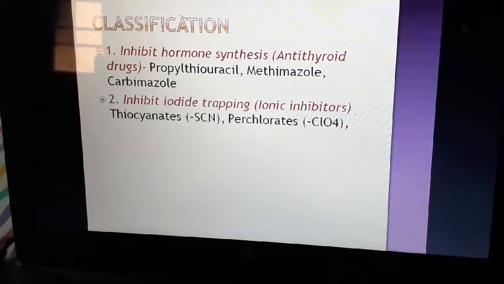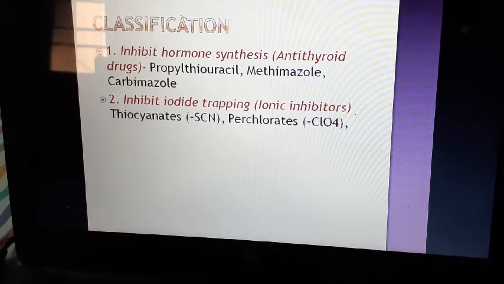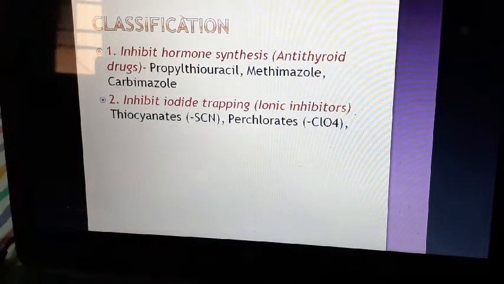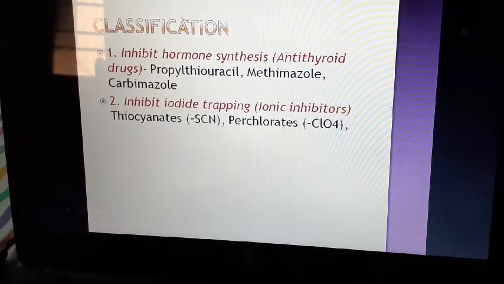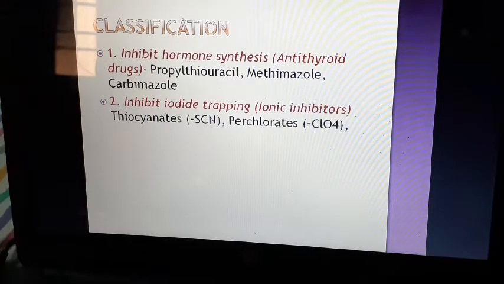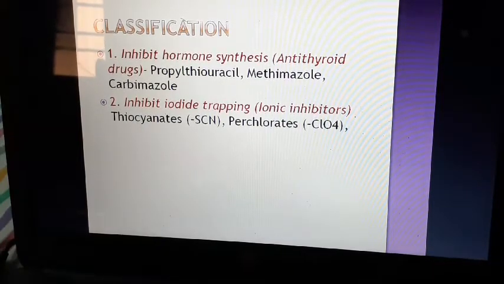Inhibit hormone synthesis: that is by antithyroid drugs. So actually antithyroid drugs means all the drugs which inhibit thyroid hormone production, but classically antithyroid drugs means those which inhibit hormone synthesis, mainly by inhibiting the thyroid peroxidase enzyme. If thyroid peroxidase is inhibited, then it will inhibit the combination of the oxidized iodine to tyrosine residues, as well as inhibit the coupling reaction. Drugs involved are propylthiouracil, methimazole, carbimazole.